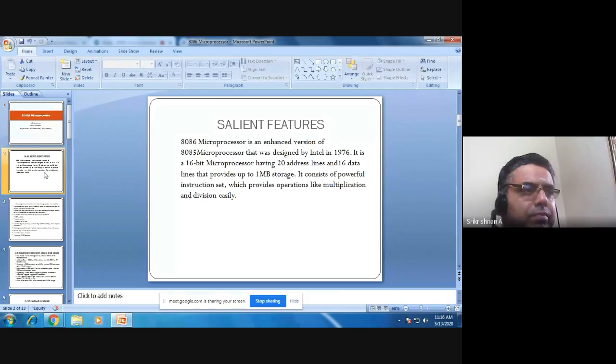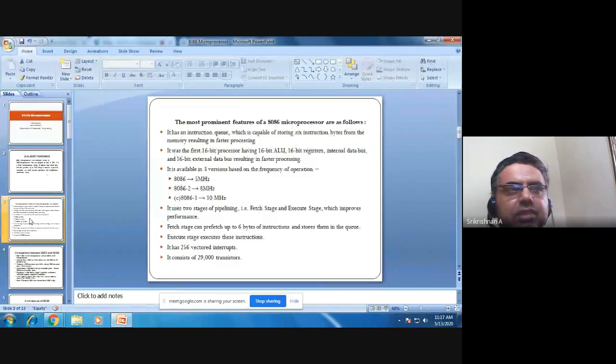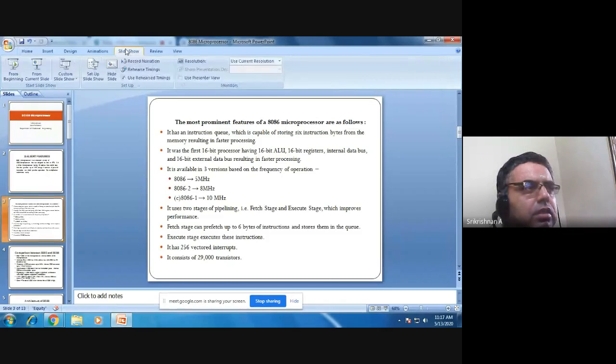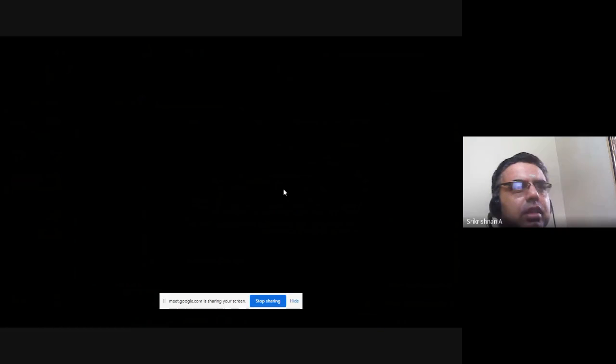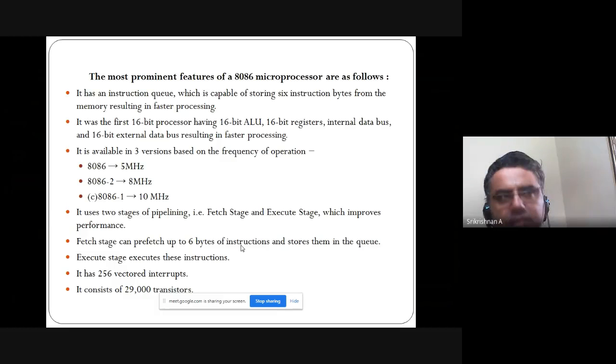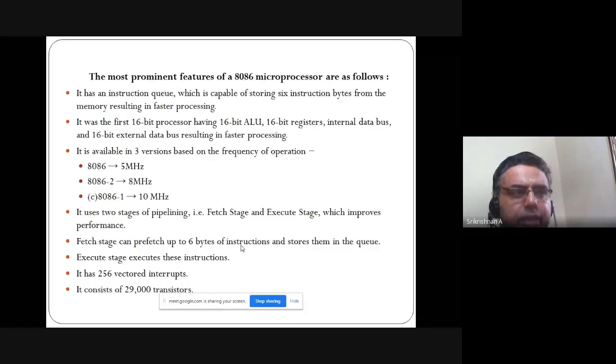Then the features as far as your 8086 is concerned. The features of 8086: it has an instruction queue capable of storing 6 instruction bytes from memory, resulting in faster processing.